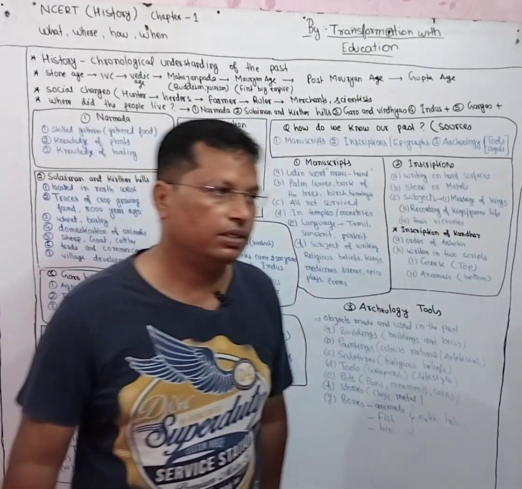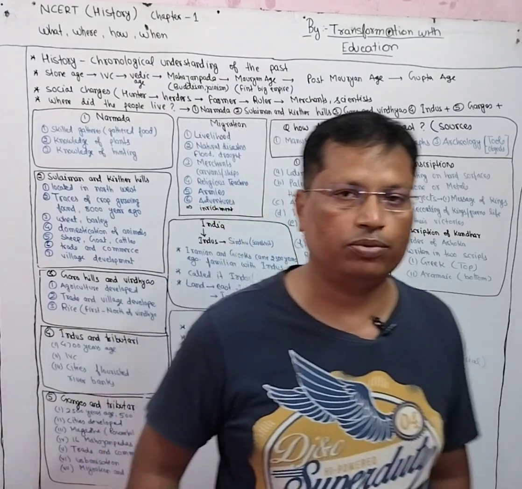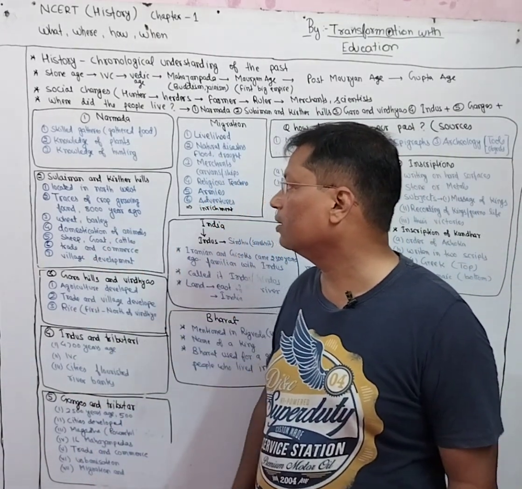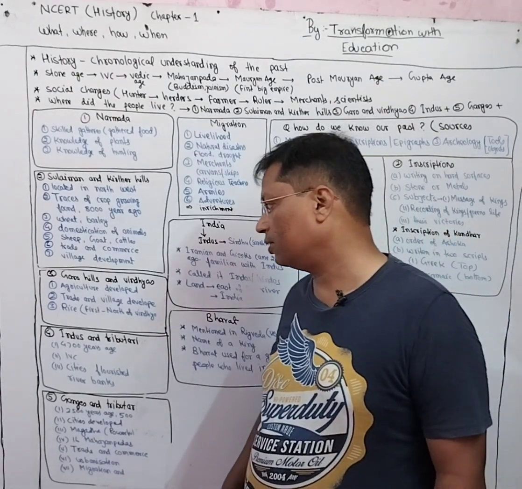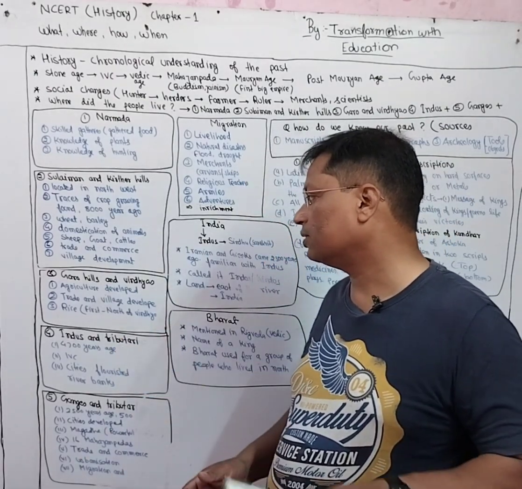So we can see that agriculture and crop growing was there in the Suleiman and Kirthar hills, but at the place Narmada it was not there. Then comes the Garo hills and Vindhyas.